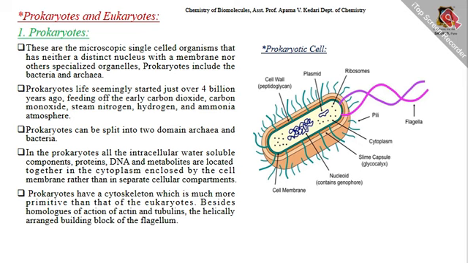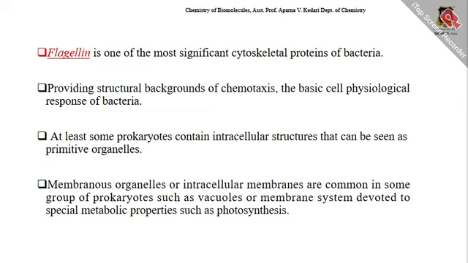In prokaryotes, all the intracellular water-soluble components, proteins, DNA, and metabolites, are located together in the cytoplasm enclosed by the cell membrane rather than in separate cellular compartments. Prokaryotes have a cytoskeleton which is much more primitive than that of eukaryotes, besides homologs of actin and tubulins, and the helically arranged building blocks of the flagellum.